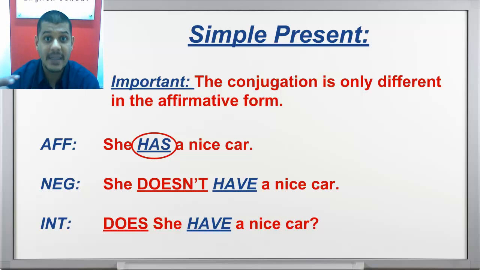So remember, in the interrogative and negative forms, it's not possible to use the verb with S at the end. The conjugation is only different in the affirmative form.